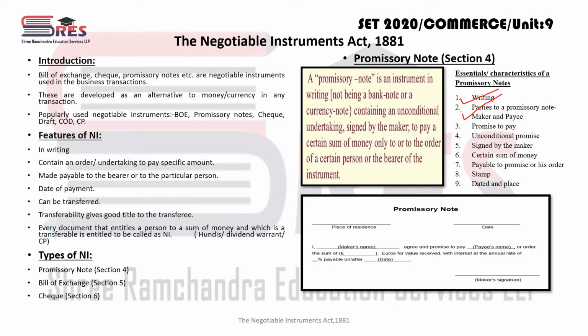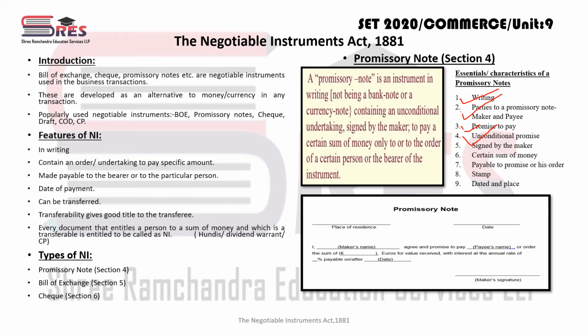B a certain sum of money. So Mr. A is the maker of the promissory note and Mr. B is the payee. There must be a promise made by one party to the other party regarding payment of money, and that promise must always be an unconditional promise. If Mr. A has put some condition to pay a certain amount of money to Mr. B, then it is a conditional promise and it will not be a good promissory note.